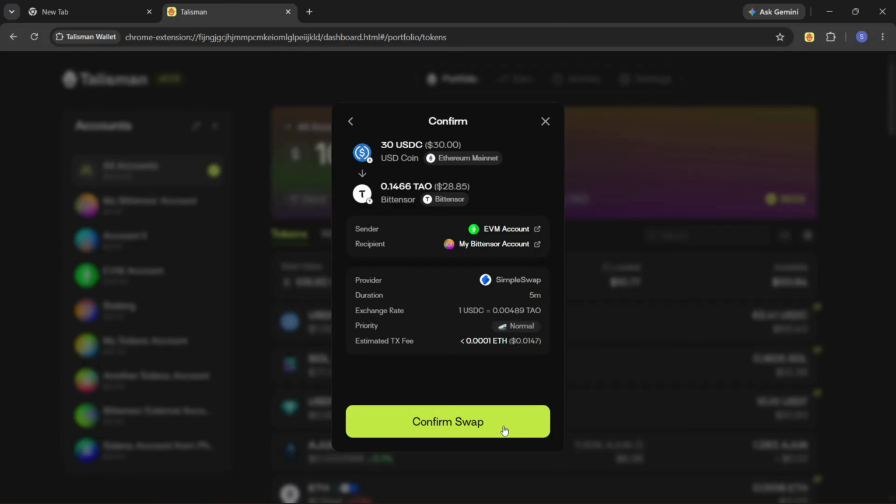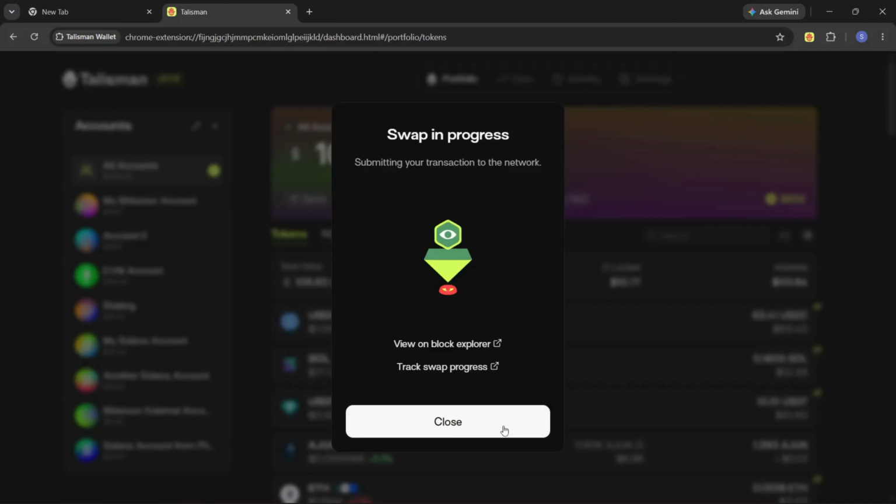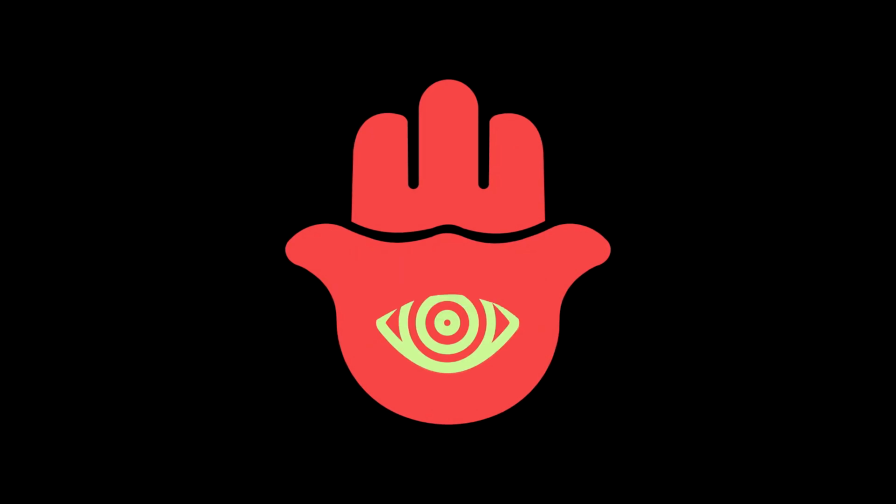You can confirm the details, and once you're satisfied, click Confirm Swap. You can track the status of the transaction in the Activity tab.